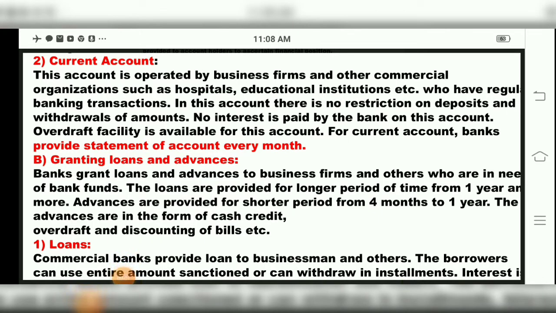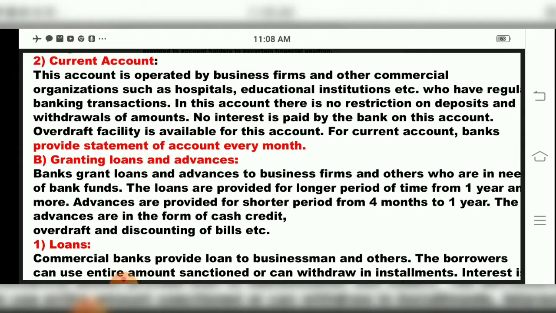Good day, dear students. Last period we studied savings accounts, and we have seen that from a savings account we can easily withdraw the money. If excess amount is there, the bank can transact it into an FD, and from the FD we can again, if we want, transact into savings. So this was the first one, the savings account.